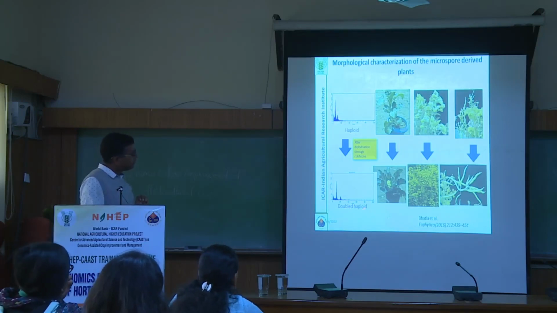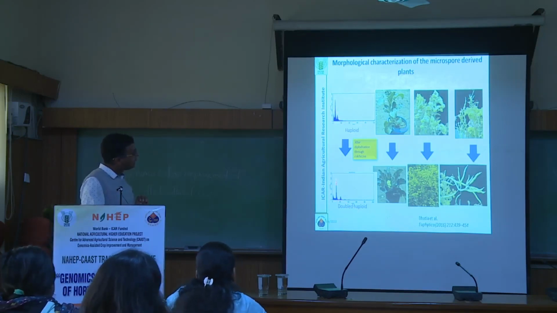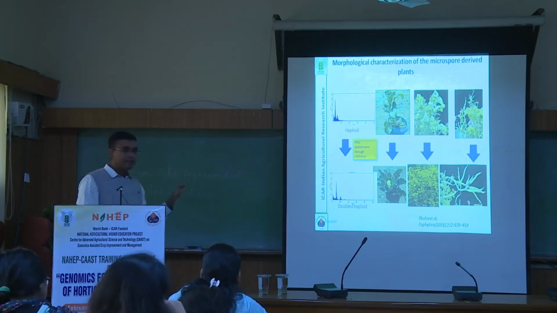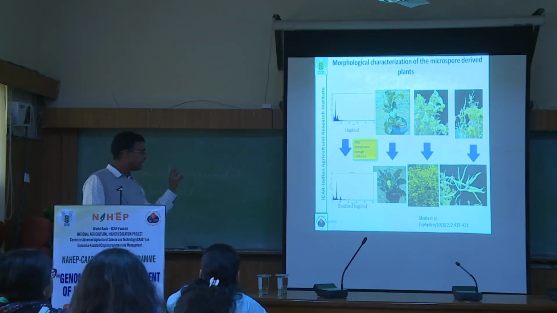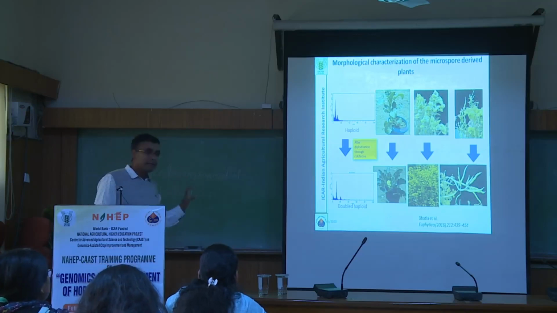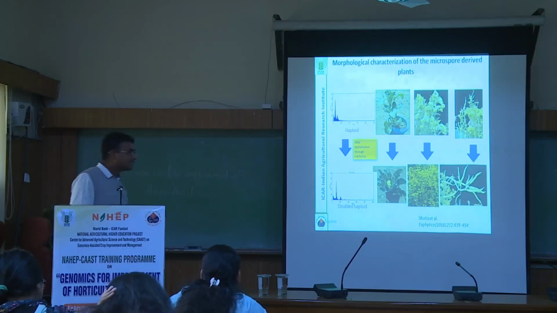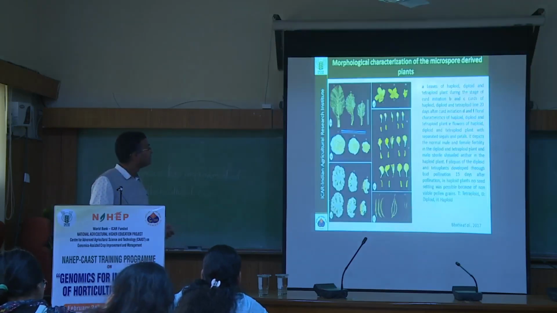So the diploid will have the first peak just double of this position. And the second peak will be double of this smaller peak. So based on that, you can identify accurately whether it is haploid, diploid, or triploid. Even the aneuploid can be identified using the flow cytometer. The flow cytometer is a machine, a very expensive machine. We don't have any flow cytometer in IARI, so we have to do it from some CSIR or DU laboratory.